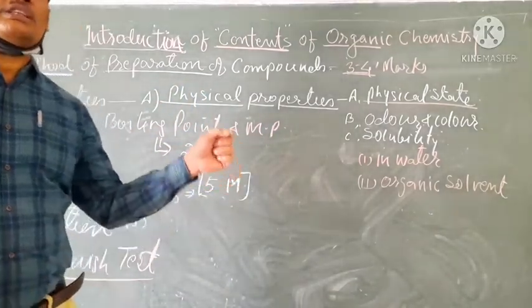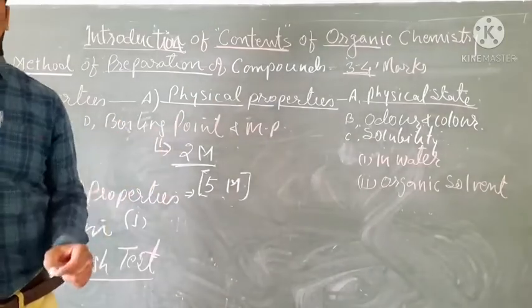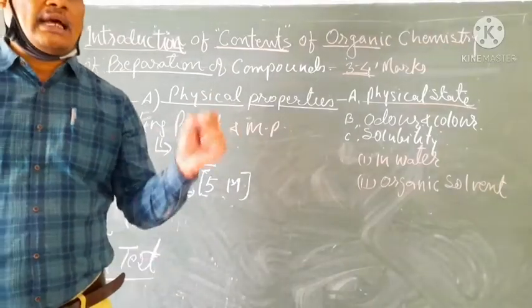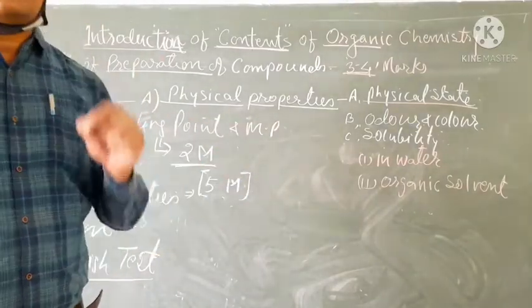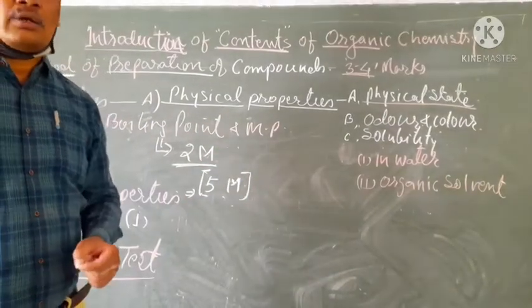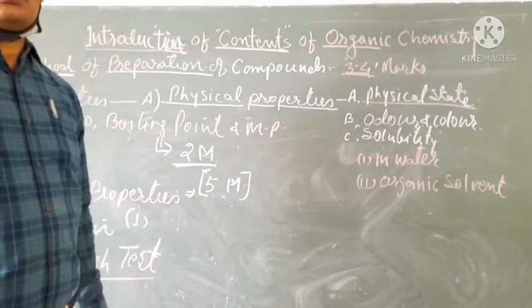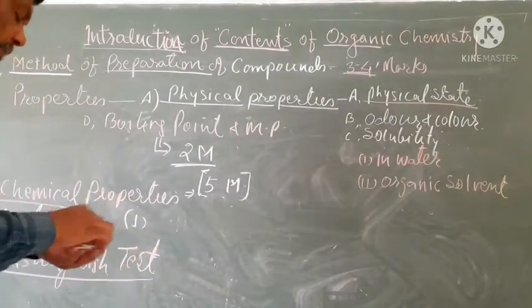Like if we are asked what is the difference between alcohol and phenol, we do not have to say that alcohol has an alkyl radical and phenol has an aryl radical. No, not like that. Here we have to discuss their chemical behavior.